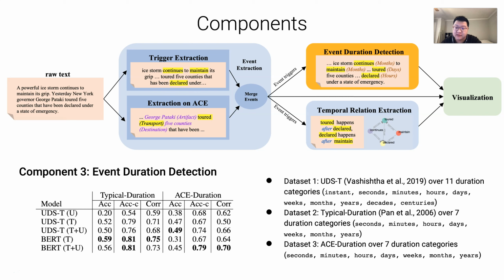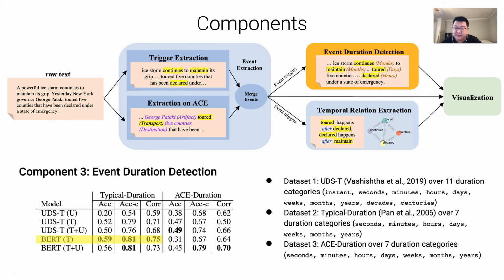We evaluate two models trained using different training set combinations on the typical duration and ACE duration dataset. We report accuracy and correlation. So U here represents training using UDST dataset, T means training using typical duration dataset, and T plus U means training using the combined dataset. The results show that the BERT model is better than UDST Elmo-based model in general, and the data augmentation is particularly helpful to improve performance on ACE duration dataset.